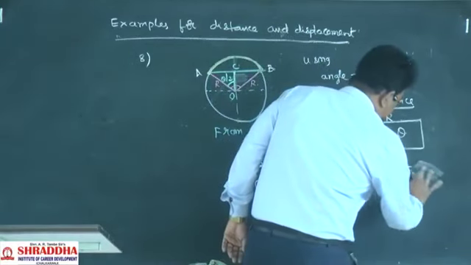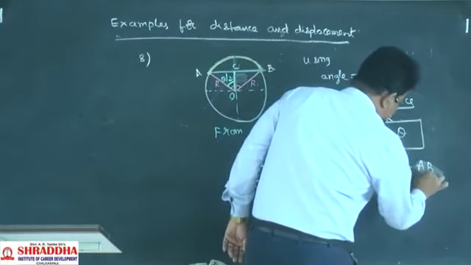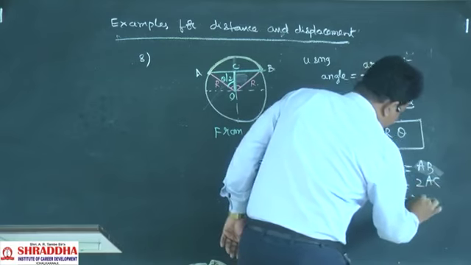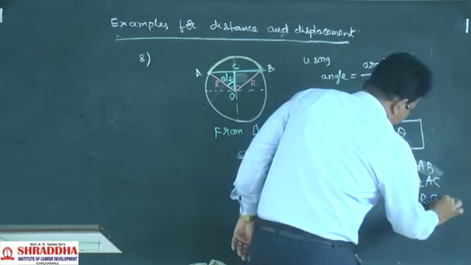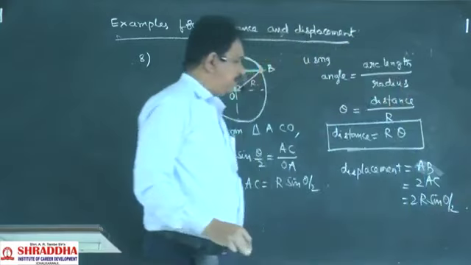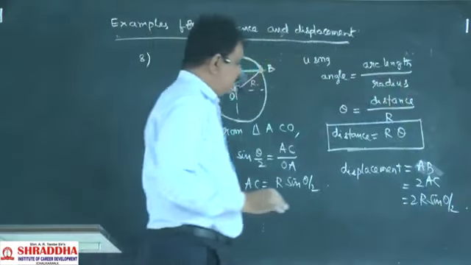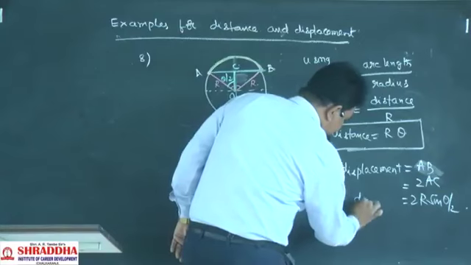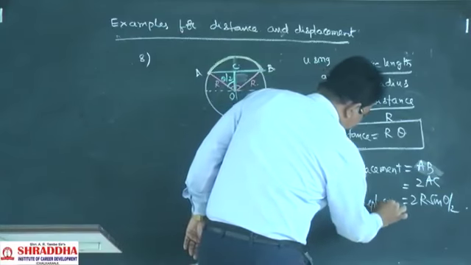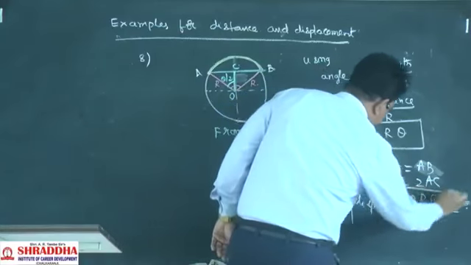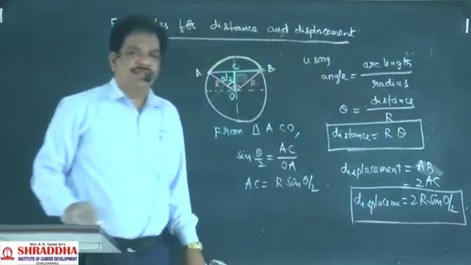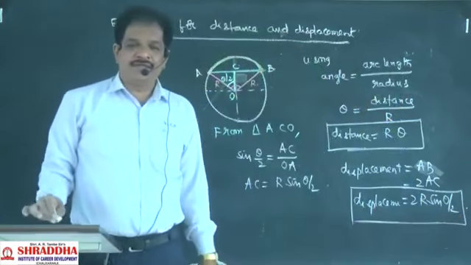So finally, the displacement value here is equal to 2R sin theta by 2. In what condition?